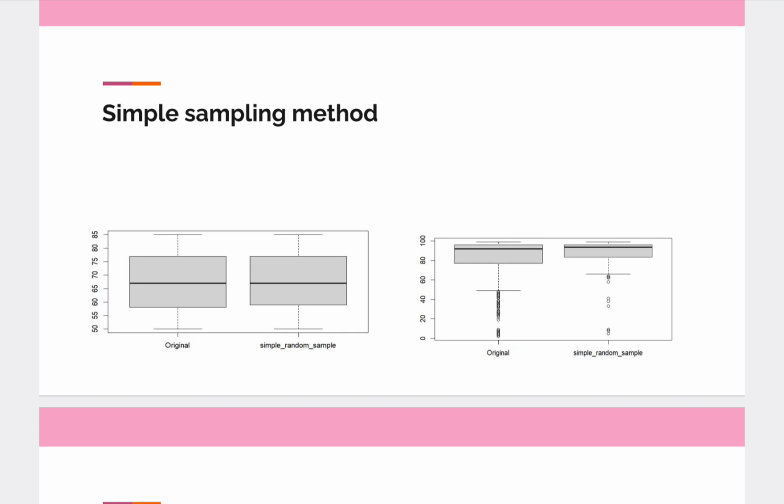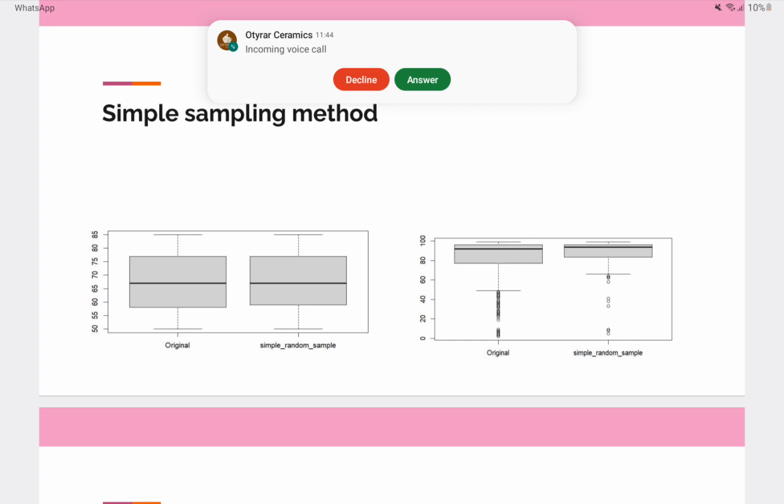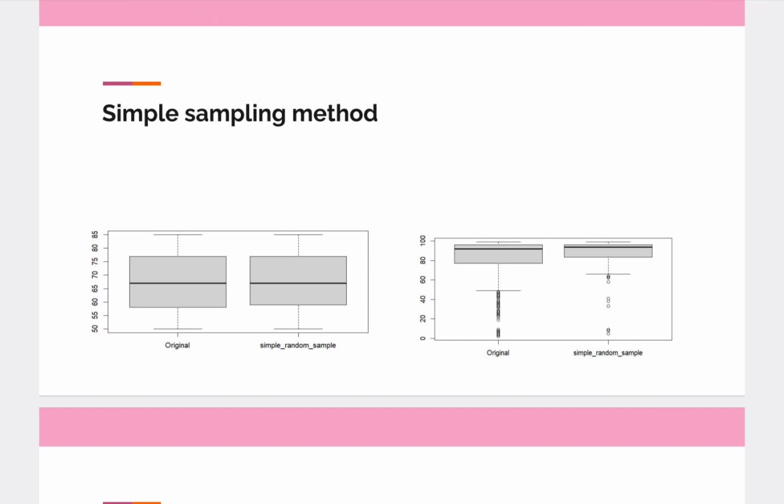All the data are in R code, but here we just put two box plots to visualize. The box plot on the left is for the life expectancy of men. As you can see, the shapes are almost identical. On the right it's also almost the same, without a big difference.